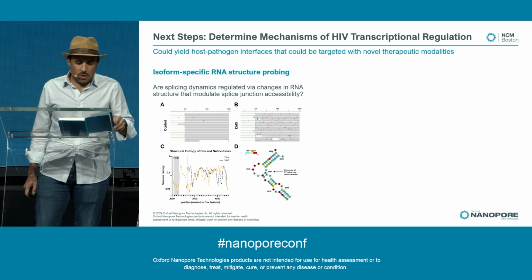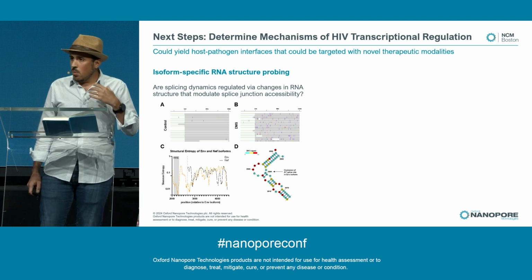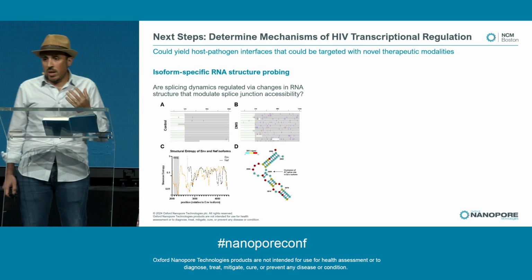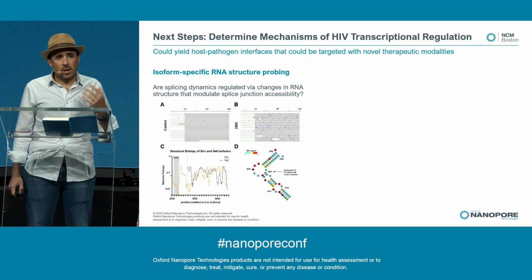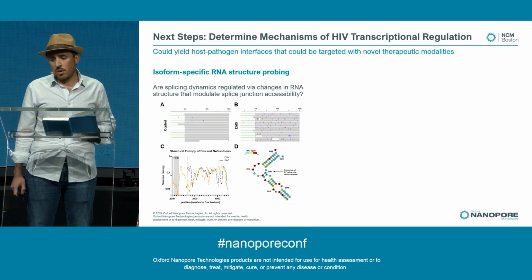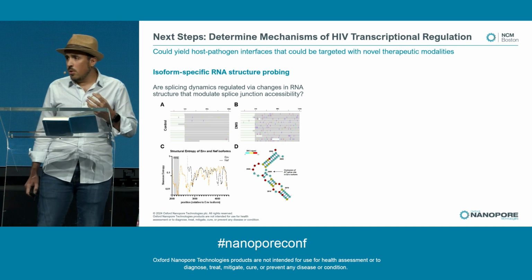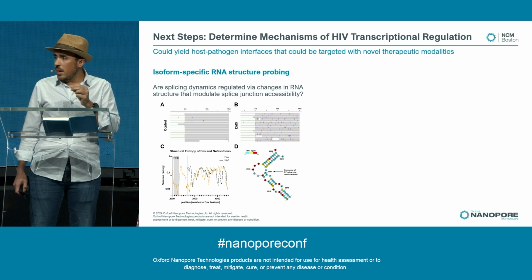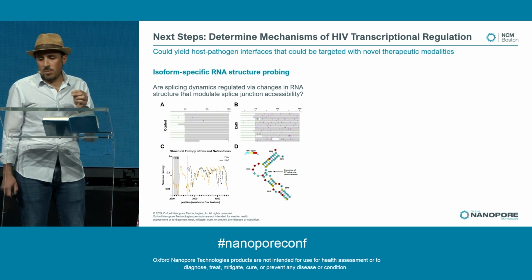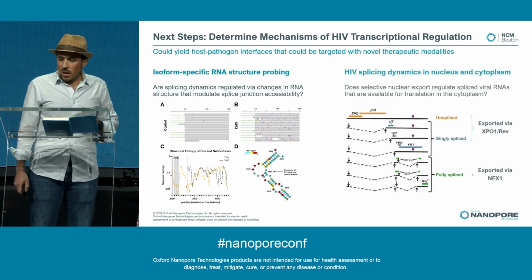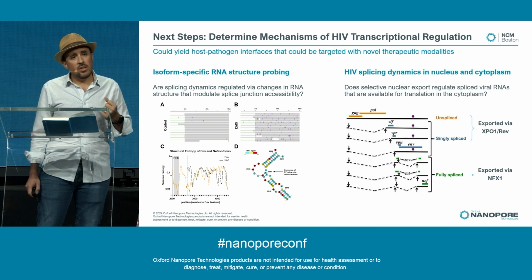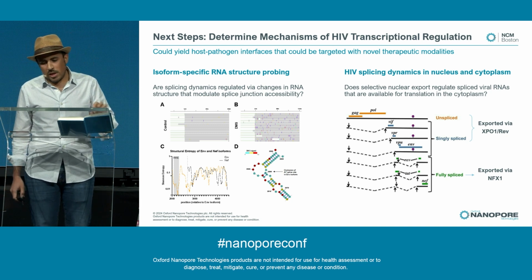So next steps, we're trying to dive in and really determine what the mechanisms of this might be and how it might affect splicing. And for this, we're coupling our MrHAMER methodology with RNA structure probing using DMS, which is a chemical that generates a mutational signal at sites that are conformationally flexible in RNA. In addition, we're coupling these with subcellular fractionation to understand whether there might be an interplay with nuclear export dynamics.